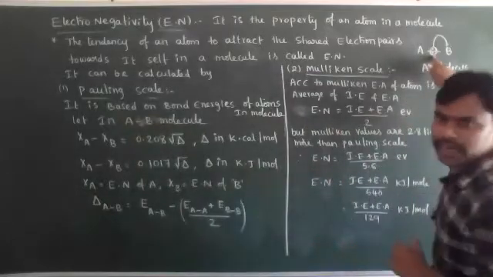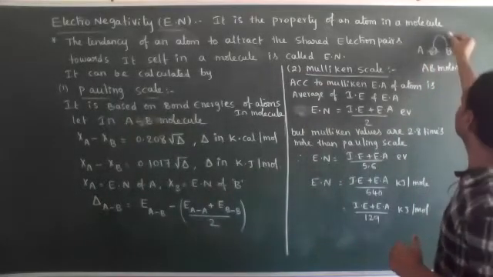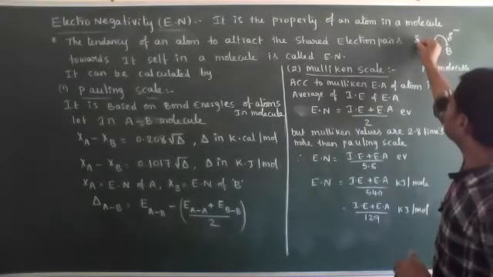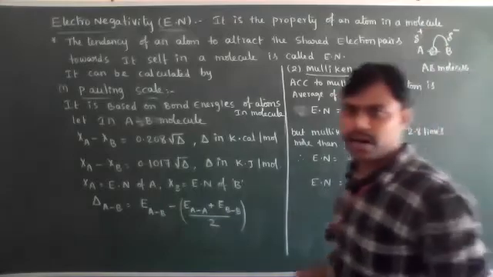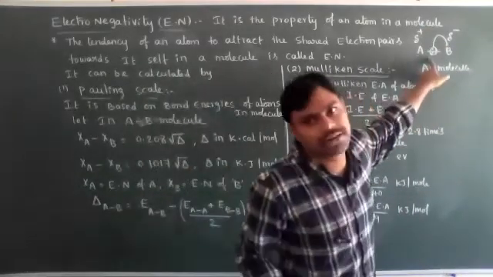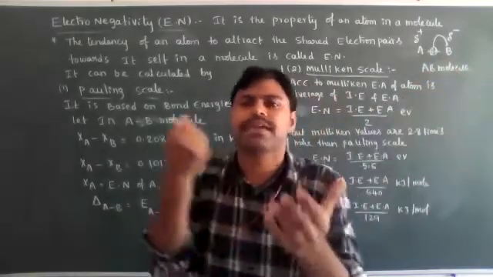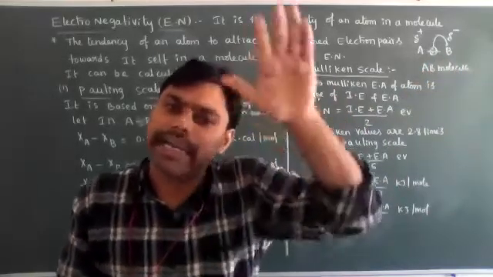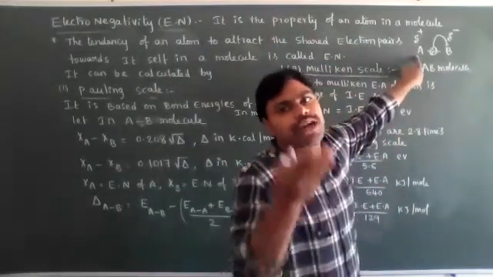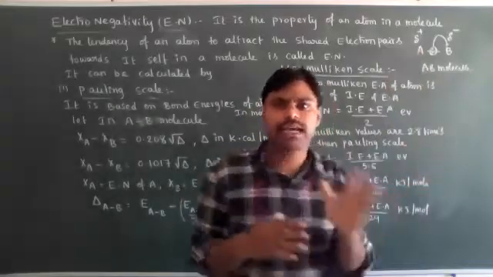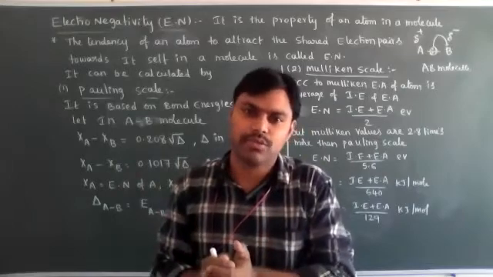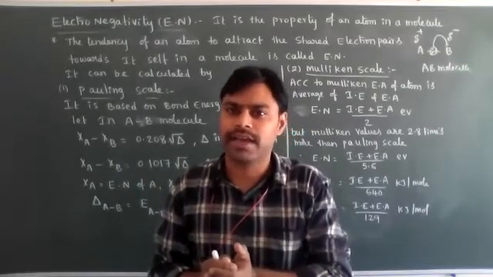Then the shared electron pairs move towards the B atom side, which means a partial negative charge forms on the B atom and a partial positive charge forms on the A atom. So relatively the shared electron pairs move towards B, which means B is more electronegative. Automatically A's electronegativity is less. A's electronegativity is less means A is more electropositive and less electronegative. Electronegativity and electropositivity are opposite characters. Okay, understood?